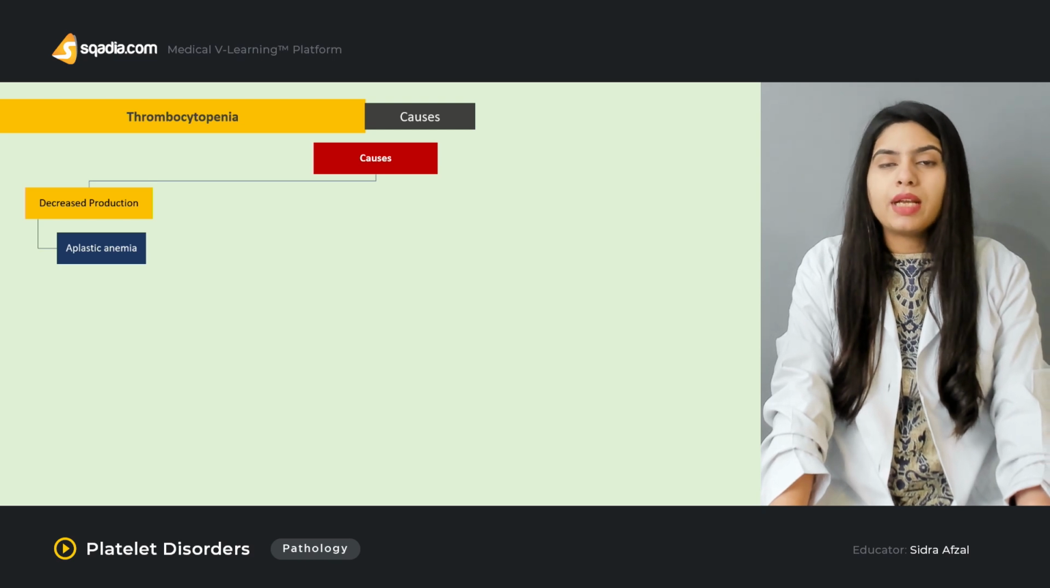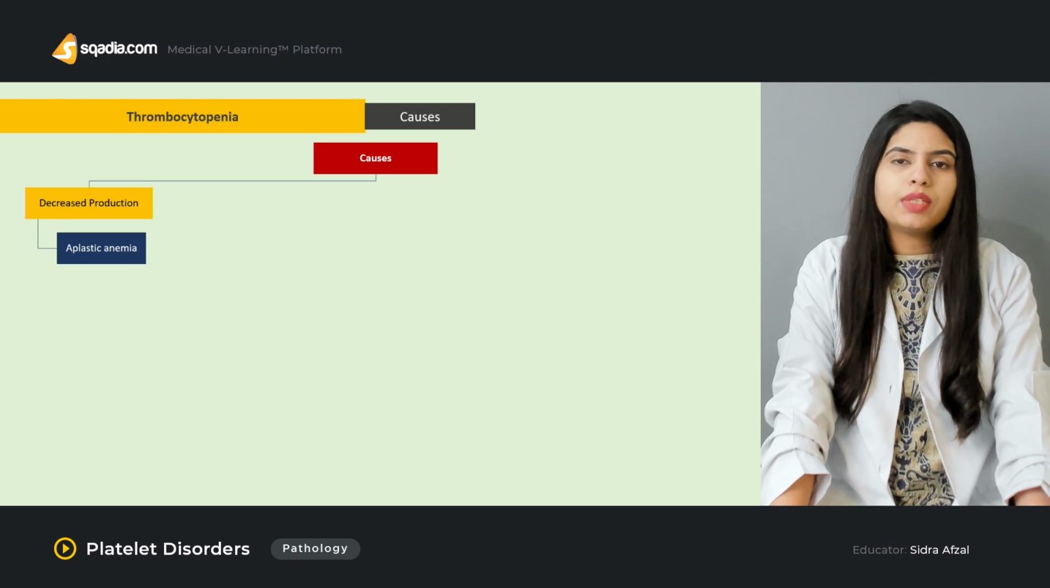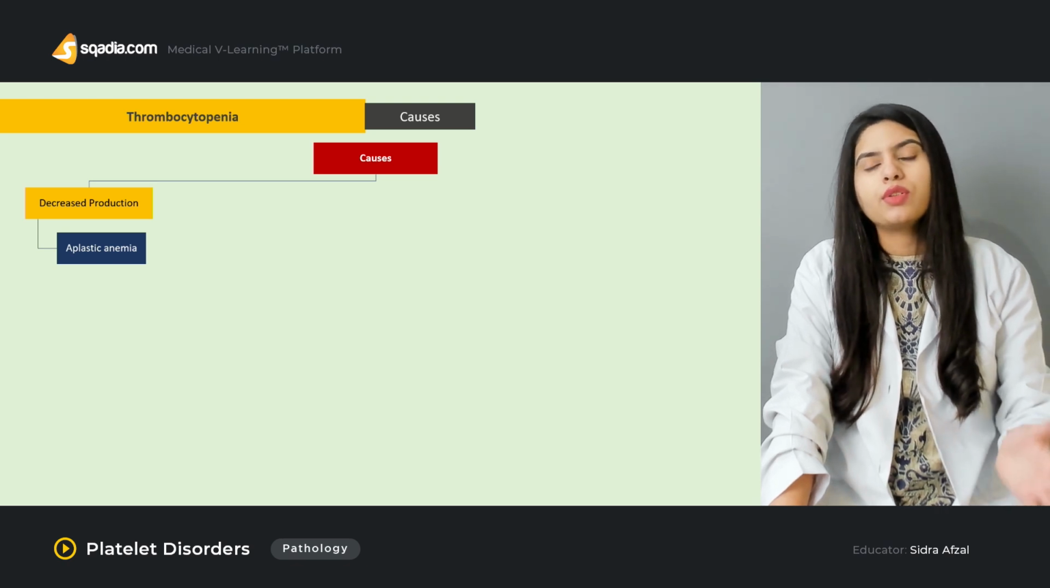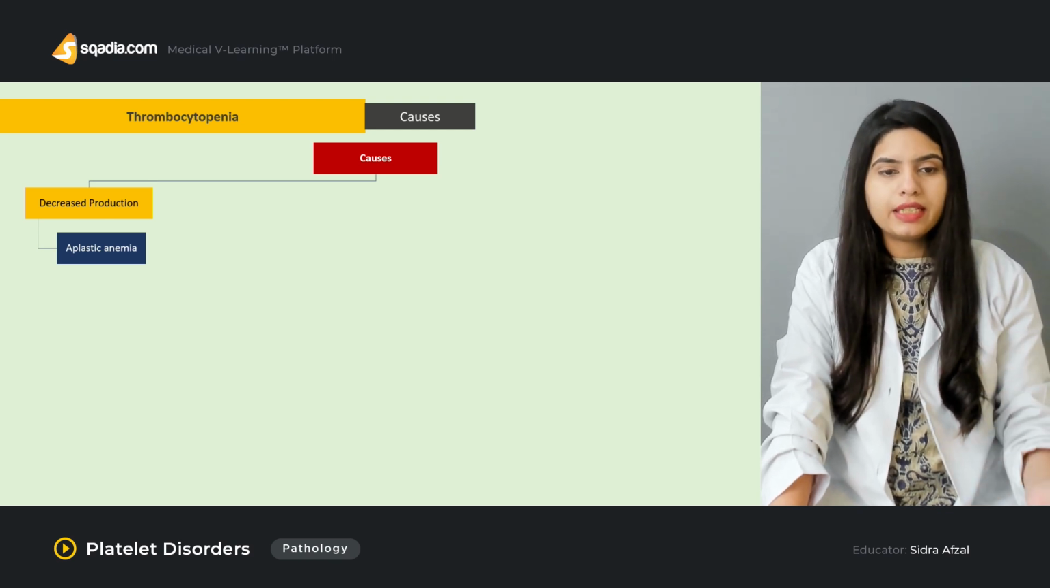Basically, there can be aplastic anemia. Now, aplastic anemia is an autoimmune type of anemia where there is a decrease in the production of RBCs and the blood cells. So it can be a reason for decreased production of the platelets as well.